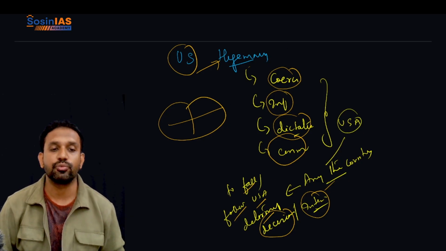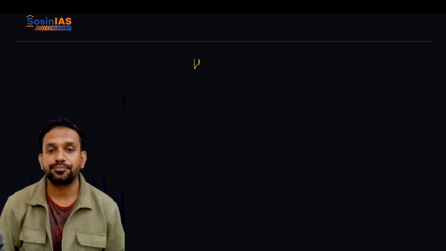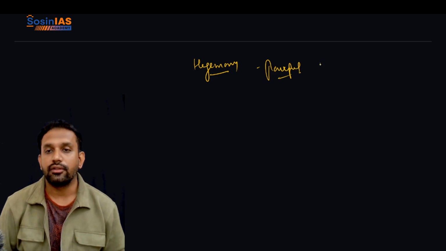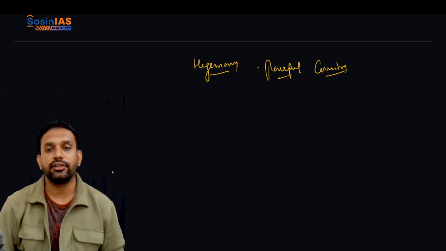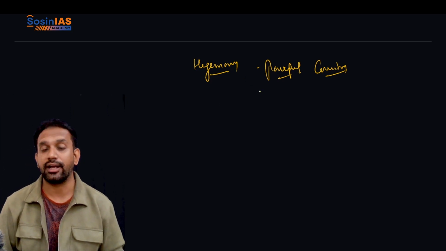And when you're talking about hegemony, where does it come from? Remember this point: hegemony comes when you are powerful, when the country is powerful. When we say the country is powerful, it is not that the leader has a very big stature or is 7 foot tall. It's not like that.